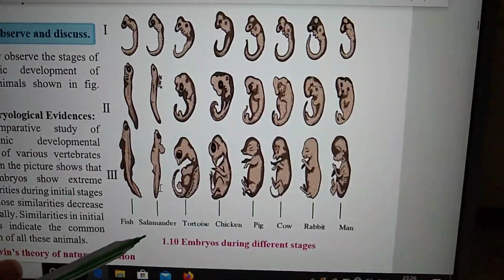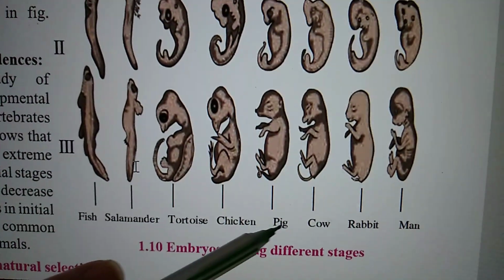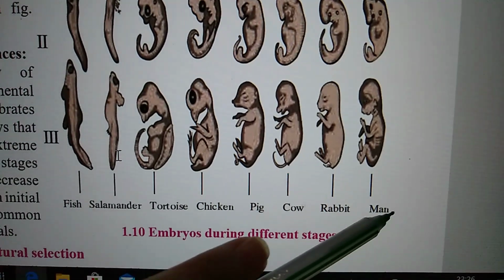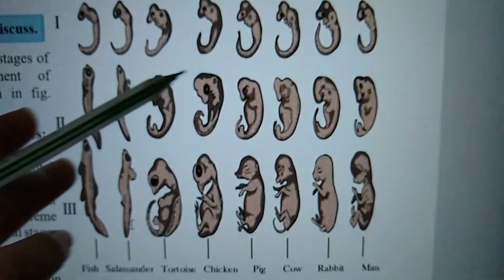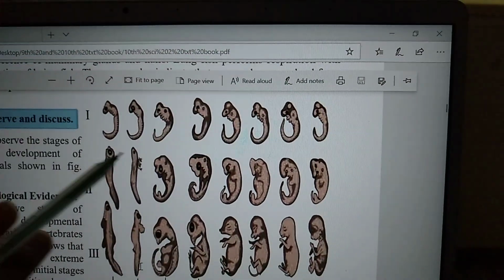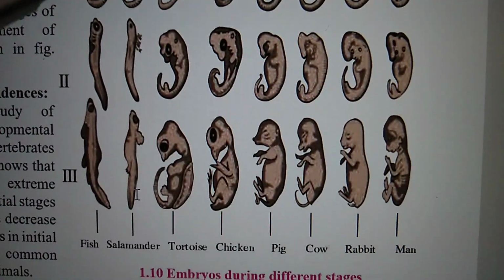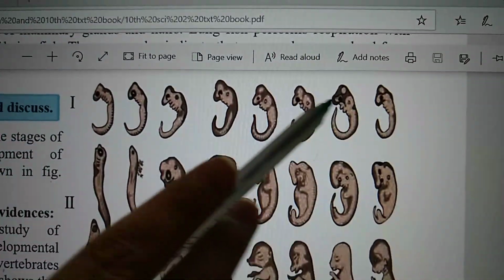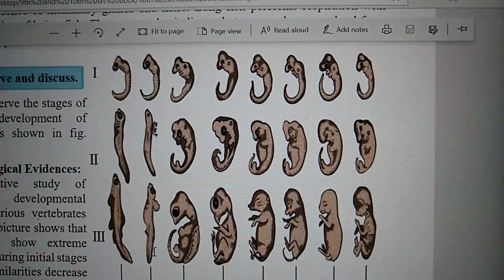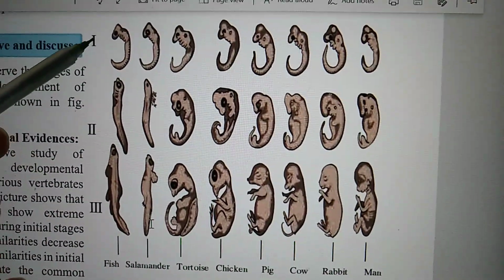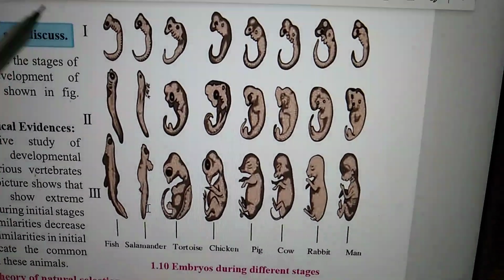Now if you see, this is a baby of fish, salamander, tortoise, chicken, pig, cow, rabbit and man. Now this is developmental stage number 3, developmental stage number 2 and developmental stage number 1. If you look carefully, in this initial stage almost all the organisms are almost the same. The babies of all these different organisms in the initial developmental stage have the same characteristics, same look, same morphology.